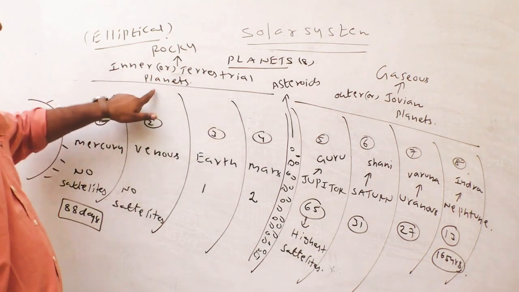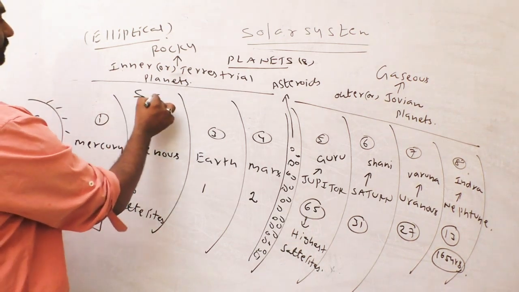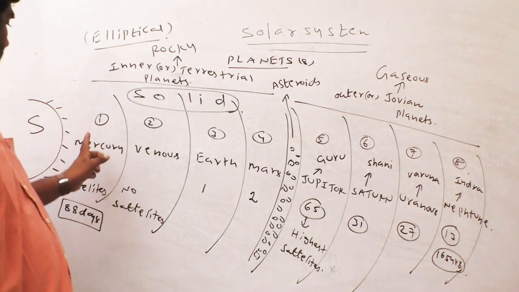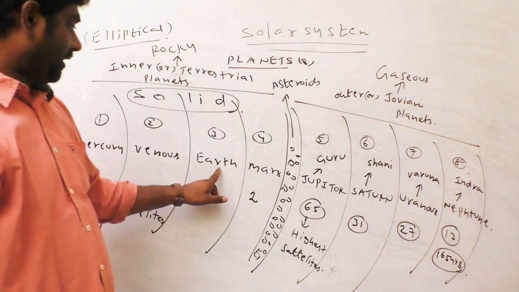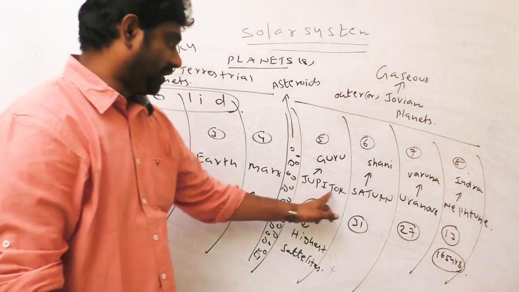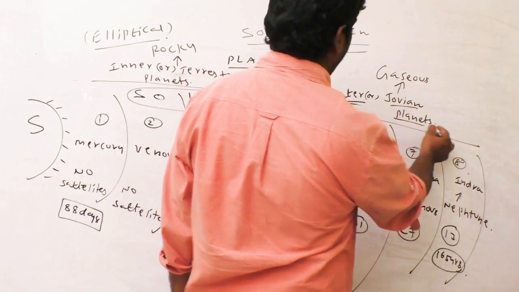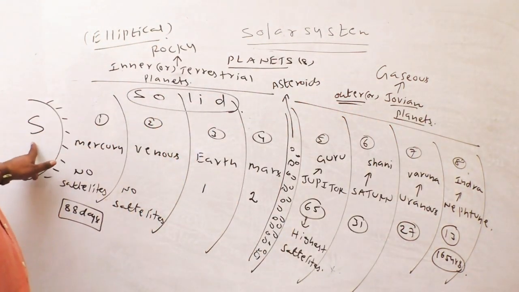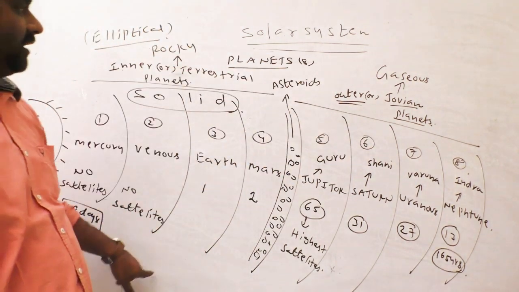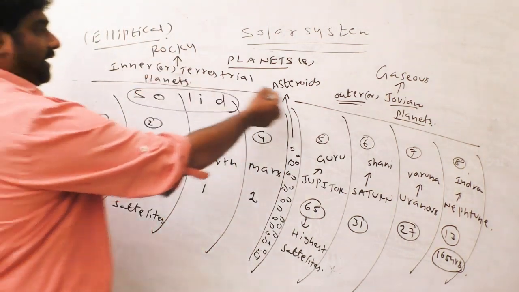Inner or terrestrial planets, also called rocky planets, are nothing but solid planets. Number 1, Mercury, Venus, Earth, Mars: these 4 are rocky, solid planets. And Jupiter, Saturn, Uranus, Neptune are gaseous planets, not solid, the outer or Jovian planets. Why do we call them inner? Because they are very near to the sun. And why outer? Because they are very far away from the sun. Terrestrial means rocky, solid, and Jovian means gaseous. This is very important, direct questions.